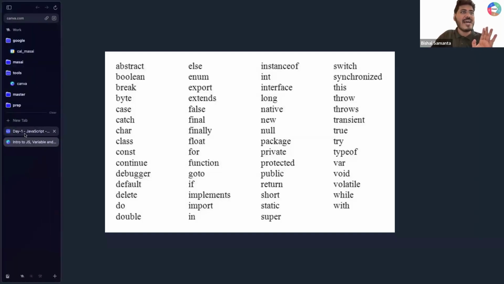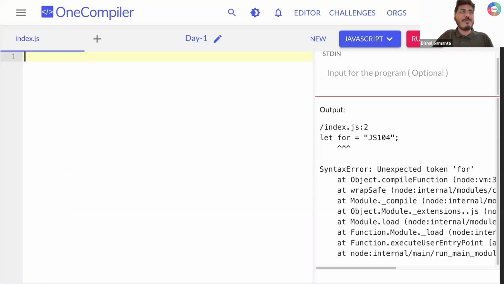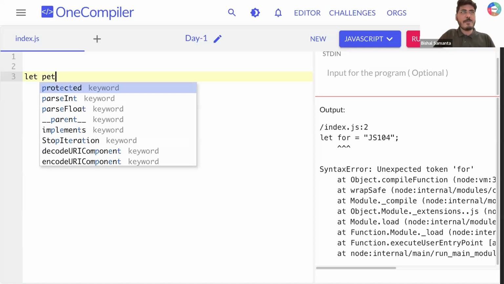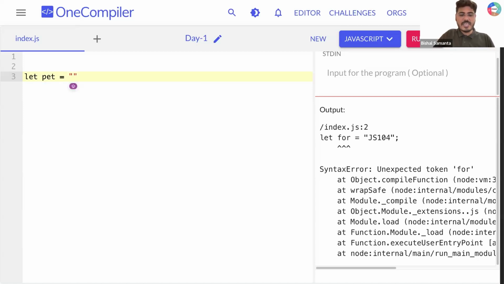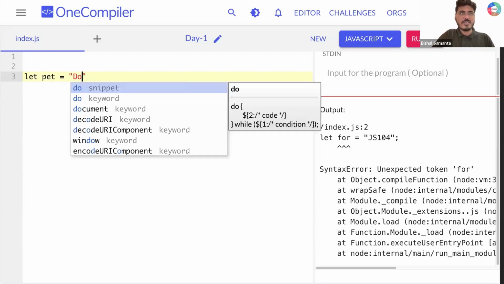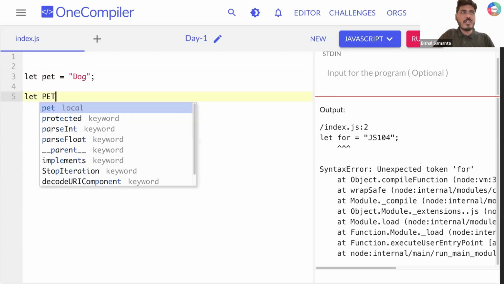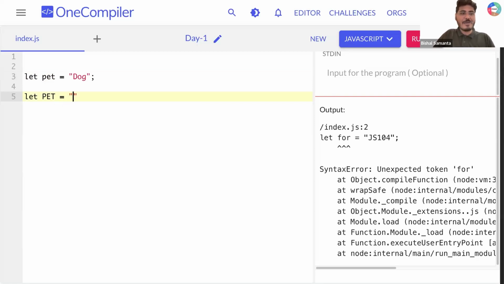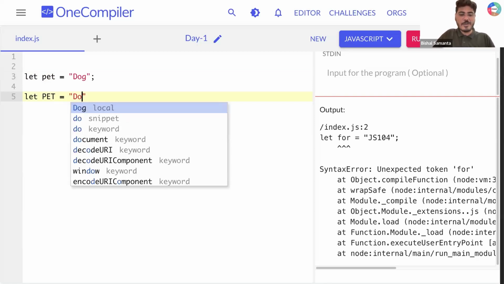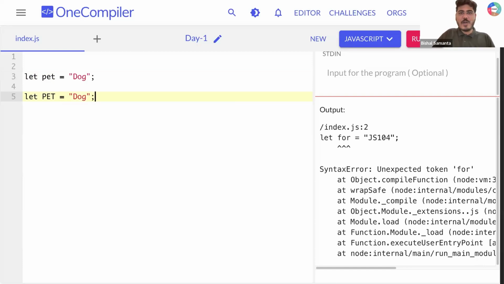Cool. One last thing. Let me create a variable like that. So let's say I'm creating a variable called pet, and here I'm assigning a value of dog. Let's create one more variable called PET, and then I'm assigning another value called DOG. Just tell me one thing.